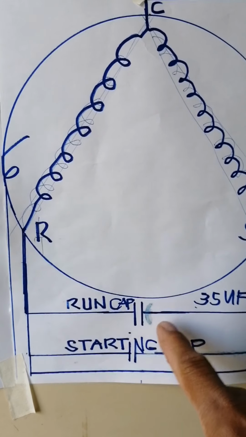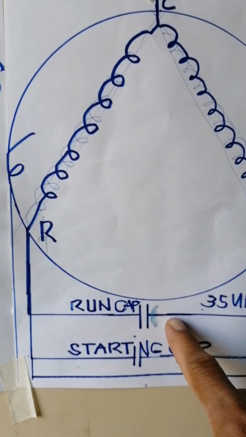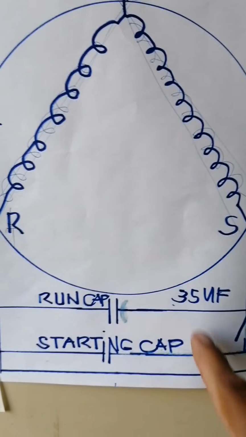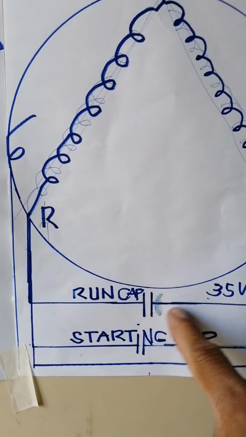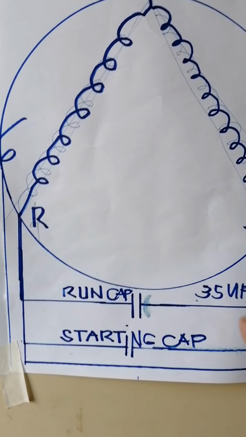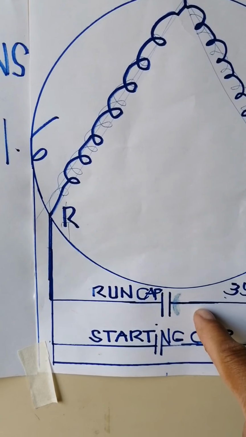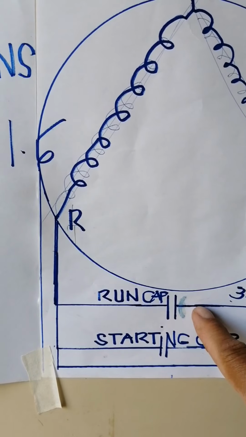Now guys, if we change the running capacitor, we should use the original capacity of the capacitor. Do not replace it with a lower or higher capacity, because if you use a lower capacity, your compressor might not run.